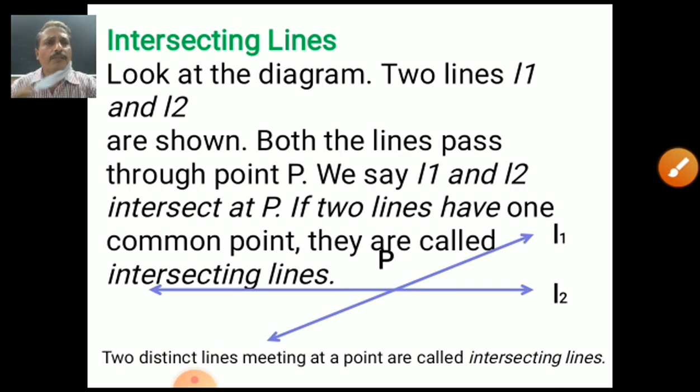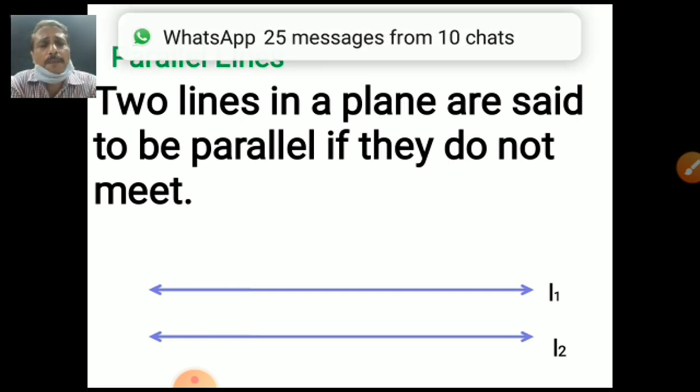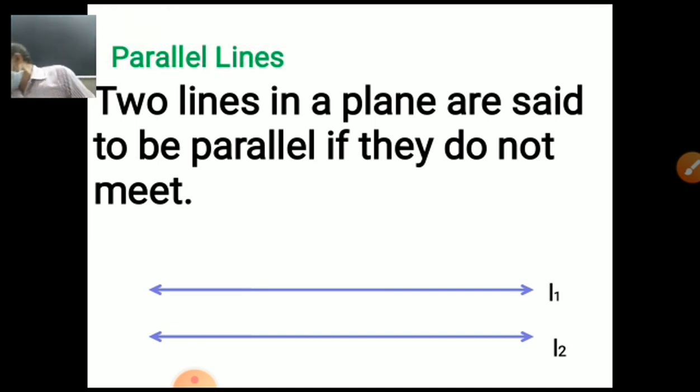Now, look at here. Next topic of the geometry is parallel lines. Do you know, student, what is a parallel line? Have you seen the track of a railway? Or if you have the compass box, take out the scale. On both sides of the scale, you have to draw the line. Not a single side, students. Both sides you have to draw the line. Okay?